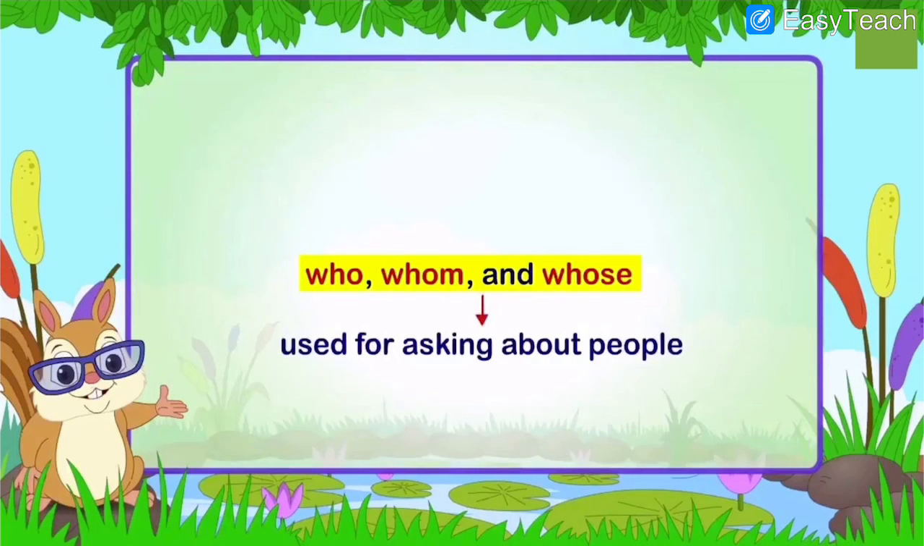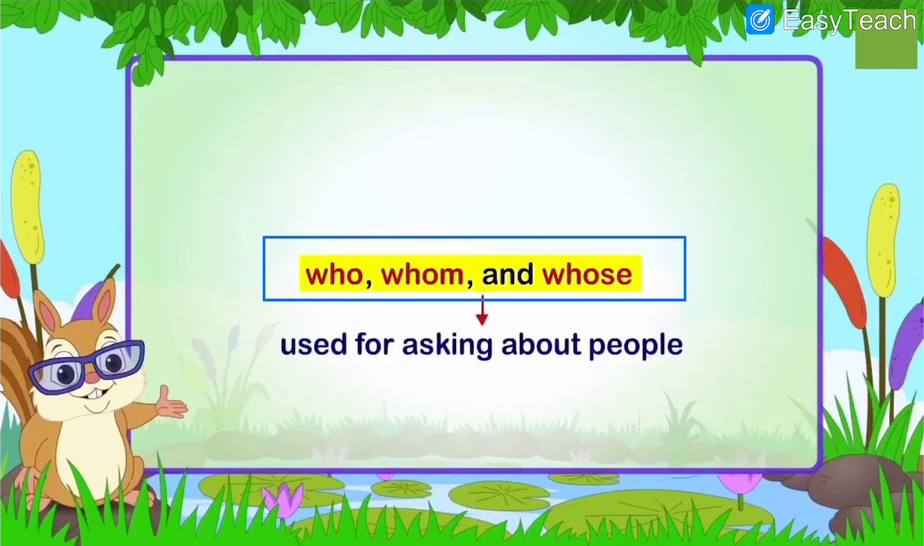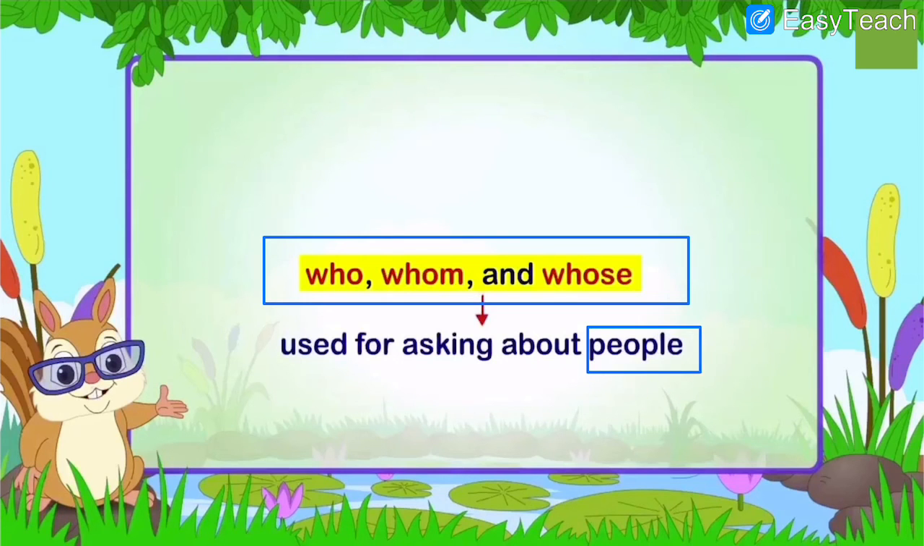So who, whom and whose are used for talking about people. When you are talking about any person, at that time you can use these 3: who, whom or whose. We can use these 3 while we are talking about people. So what I am highlighting is very important. You have to write all these things in your book. Who, whom and whose are used while we are talking about any person in particular.